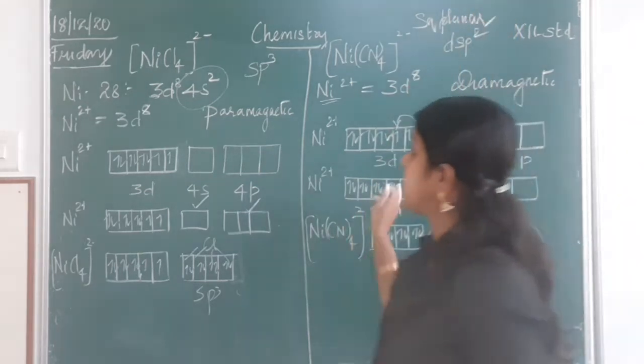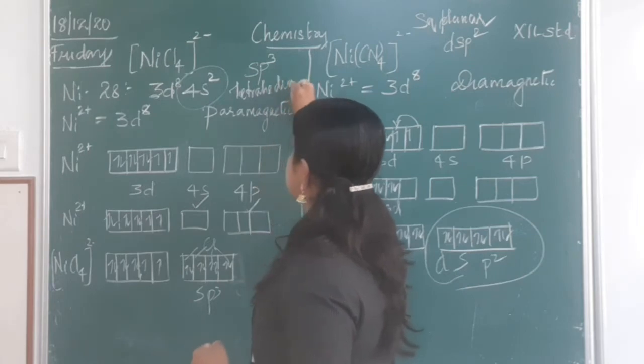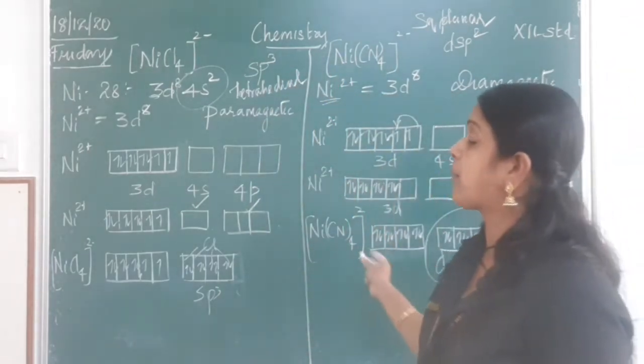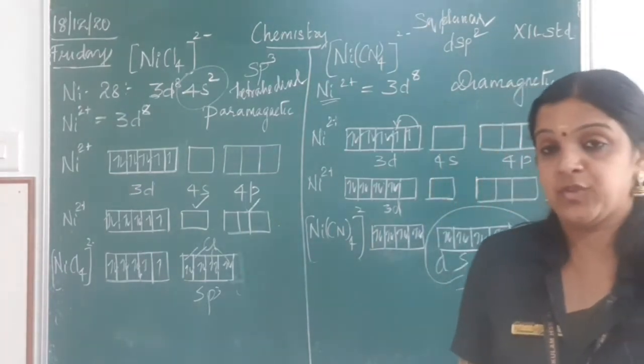What is the structure here? It is square planar. And what is the structure here? It is tetrahedral. So this is how the structures have been formed for both sp3 and dsp2.